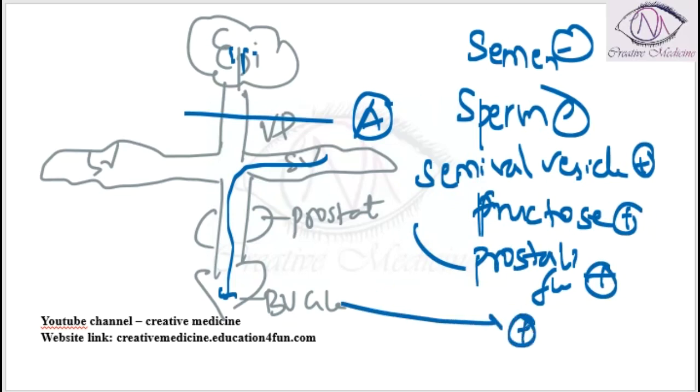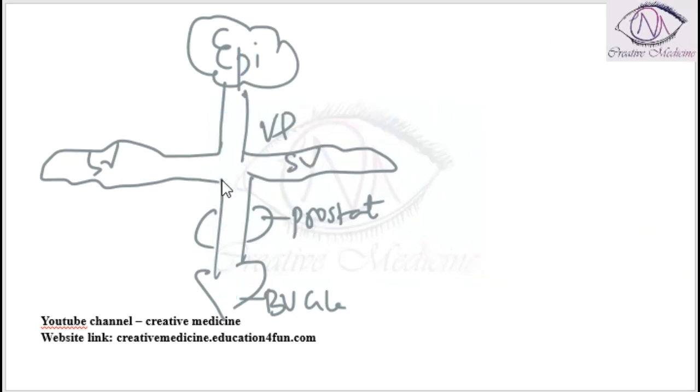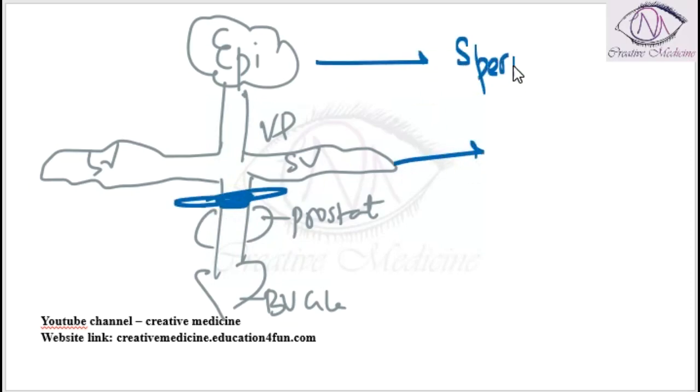Then, second, if the block is present below the seminal vesicles, that means here even the seminal vesicles are blocked. Even the secretions of the seminal vesicles are blocked. So, here the defect is in the urethra or anywhere below the seminal vesicles.